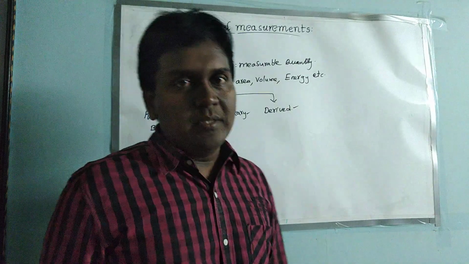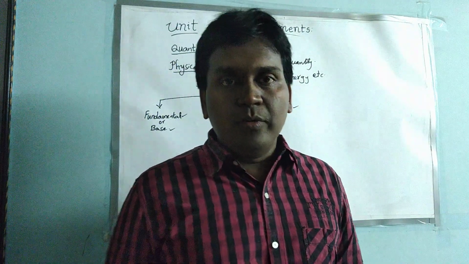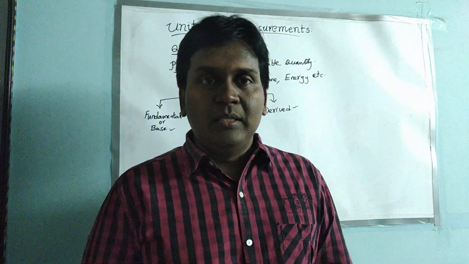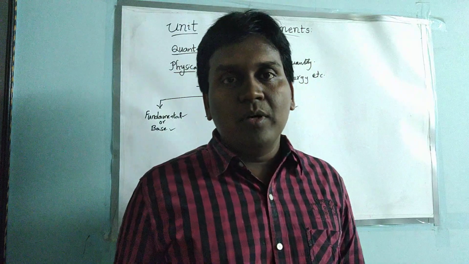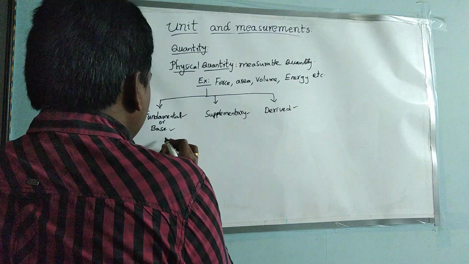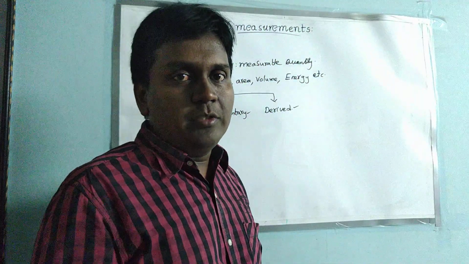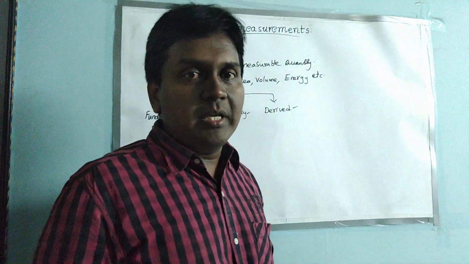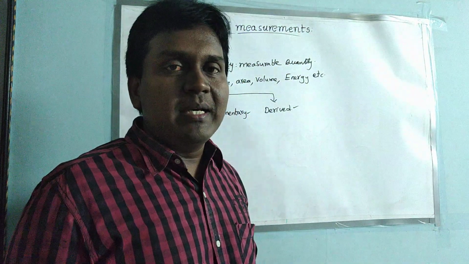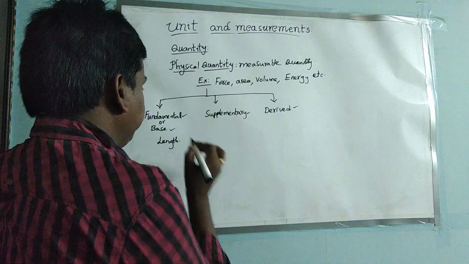Fundamental physical quantities means no quantity can be derived from another physical quantity. If you consider one fundamental physical quantity and one more fundamental physical quantity, we can't derive one from the help of the other. See, for example, the fundamental physical quantities are like this. I want to measure the length of this room, or I want to say how long this room is from here to there. For that I have to name it as length. So length is a fundamental physical quantity.